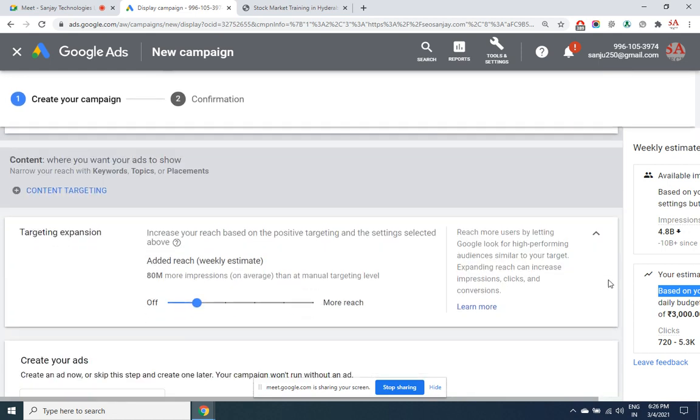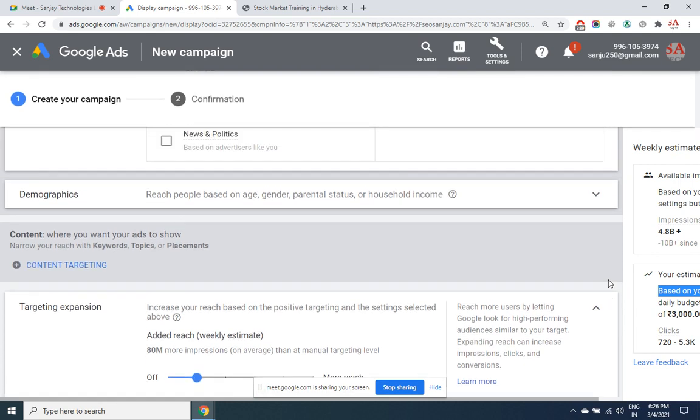The next thing is the demographic. You may have a cosmetic company. You may want to display the ad only to females. A new launch, Pond's cream, winter cream, whatever. Or you may be promoting men's grooming products, shaving blade, trimmer, let's say trimmer. There's no point in displaying the ads to females. So in case your requirement is to target a particular gender within a certain age group, then you can open up this option.